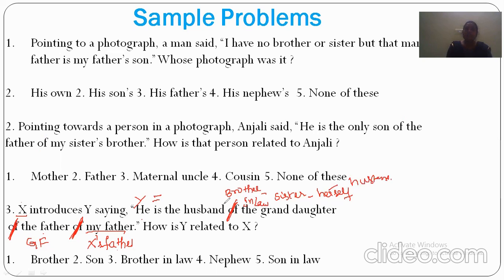So who is that? That brother-in-law is equals to 1. Suppose in these options, if they had given you husband or brother-in-law, both can be possible. But in the options, husband is not given, brother-in-law they had given, then we will answer this one. Suppose the answer will be can't say is there, then that might be possible in this situation. But among these, only brother-in-law is suitable for this one. So we will answer this one.